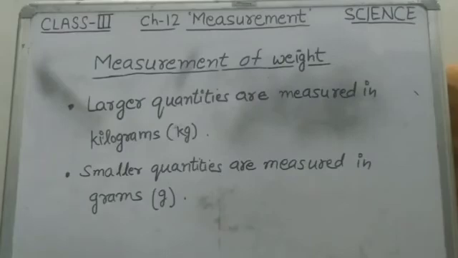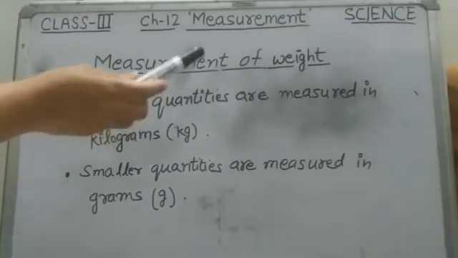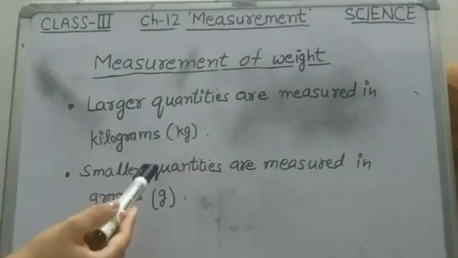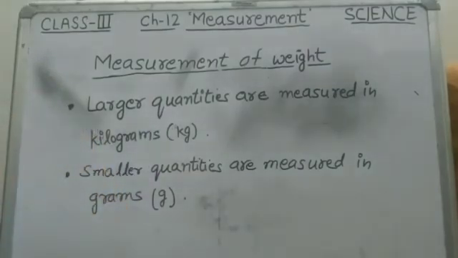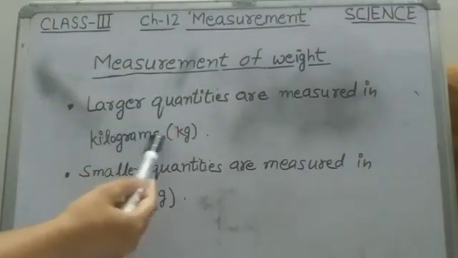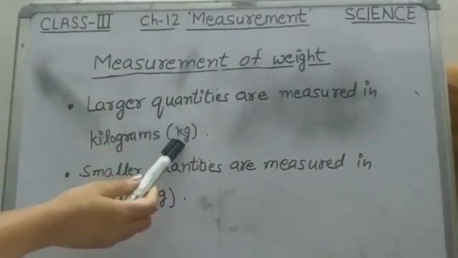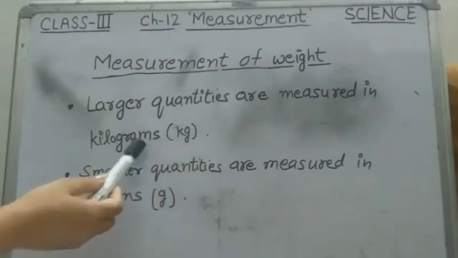Now children, we talk about measurement of weight. When you buy fruits and vegetables, the shopkeeper measures the quantity. This is measurement of mass. Larger quantities like the weight of your body, flour, vegetables, pulses are measured in kilograms and kilograms is represented by kg. kg means kilograms.